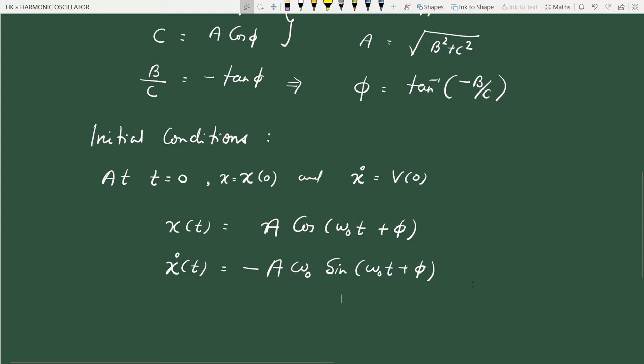So this is it. We have got position at time t and velocity at time t, x dot. Now in these two expressions, let us apply the initial conditions.